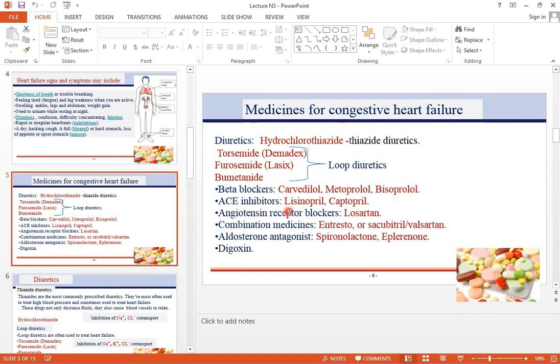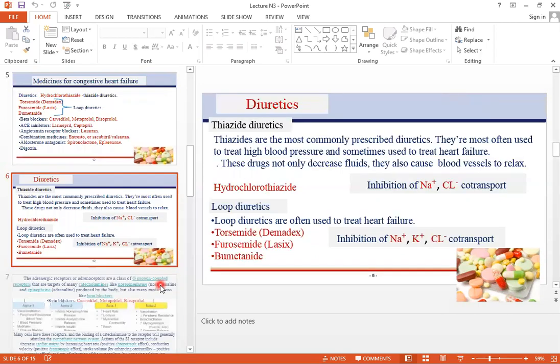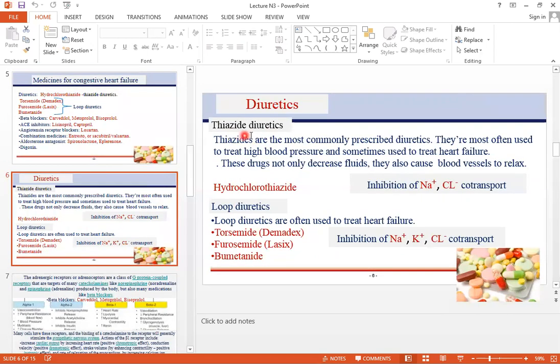ACE inhibitors include lisinopril and captopril. Angiotensin receptor blockers include losartan. Combination medicines include Entresto or sacubitril valsartan. Then we have aldosterone antagonists, which include spironolactone, eplerenone, and digoxin.